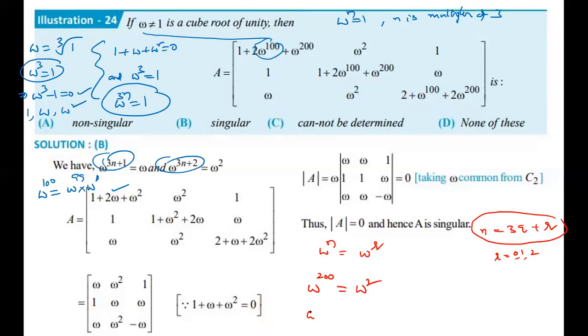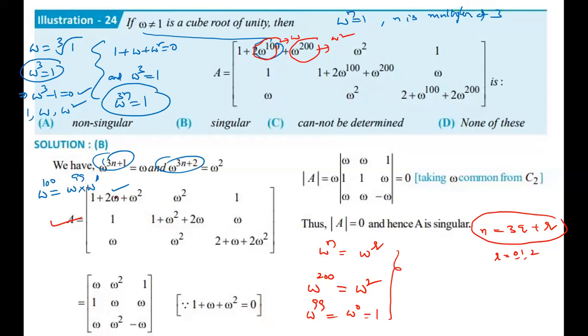Now see, omega power 99, what is the answer? Omega power 0, which is 1. Like that you can find out. Now tell me what this answer is. Omega. And what is this value? Omega square. Like that, find out. Now come to the question. This is the value. Clear? Now see.